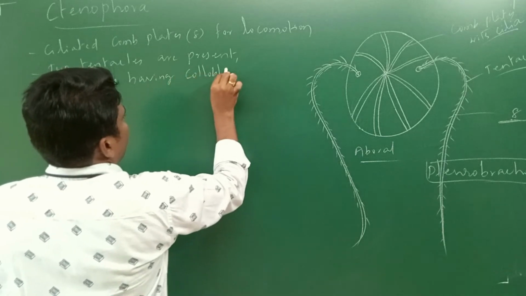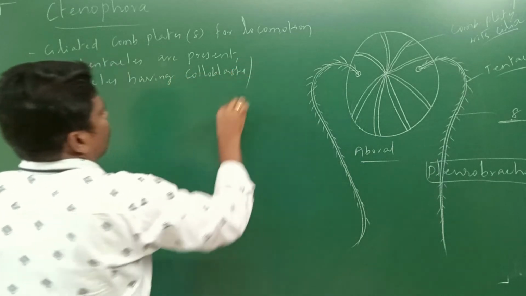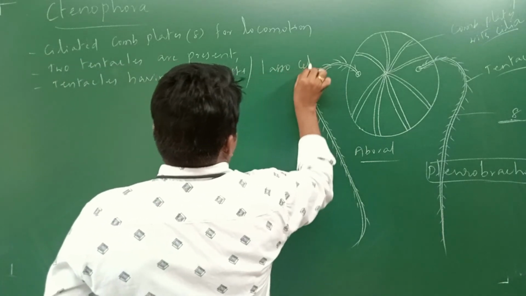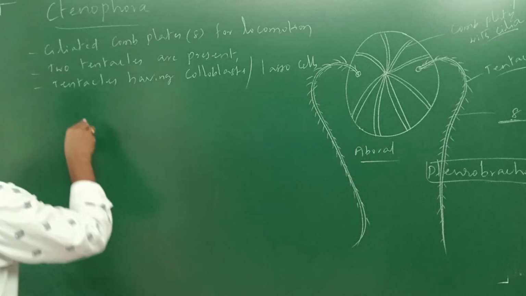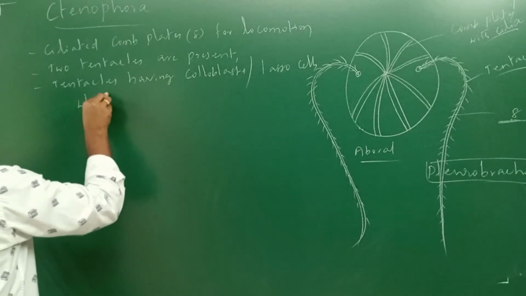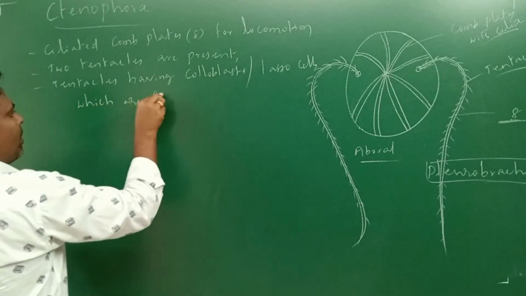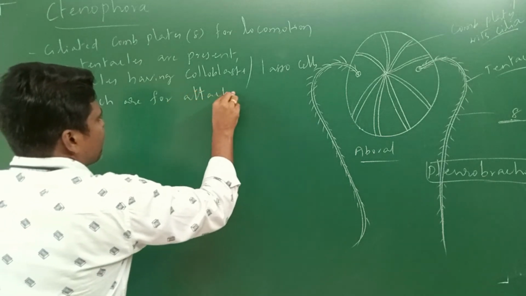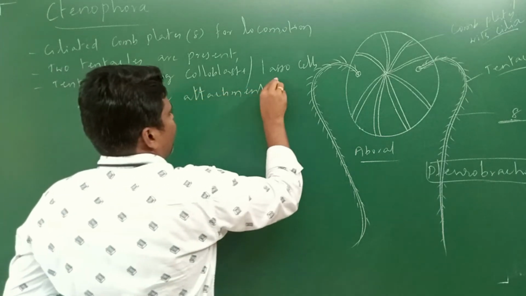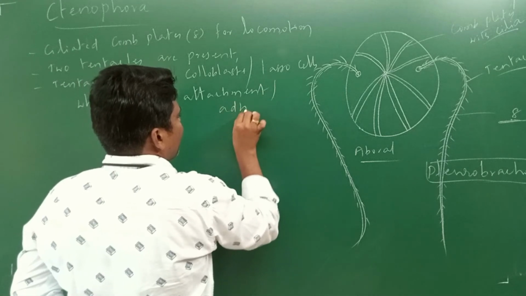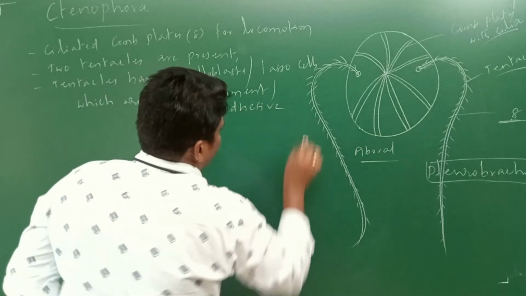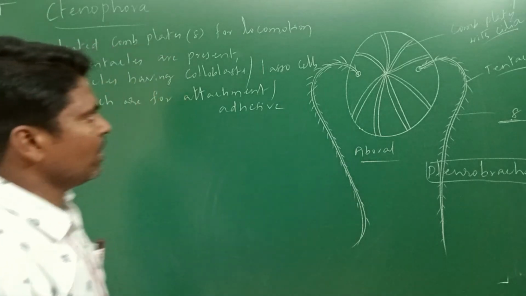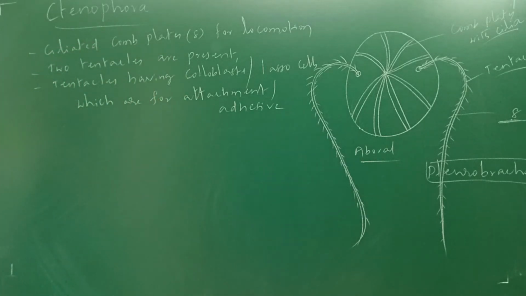Colloblasts, also known as lasso cells, are for attachment or adhesion. So these are attachment or adhesive in nature. Okay. Next, what are we going to see?